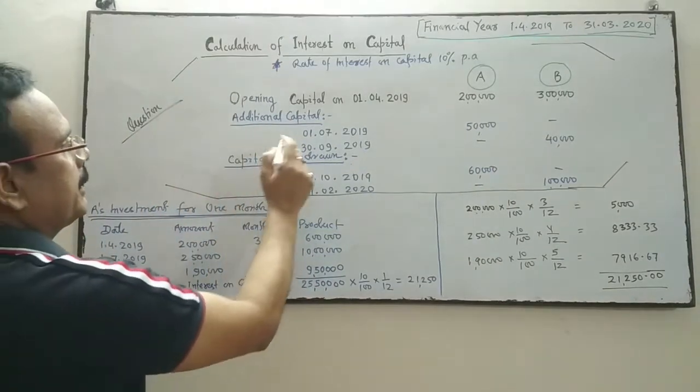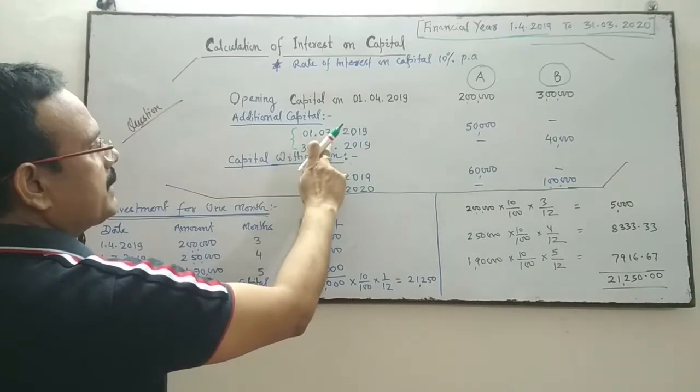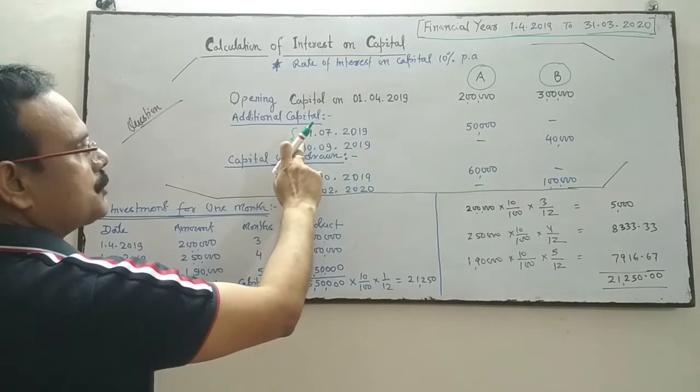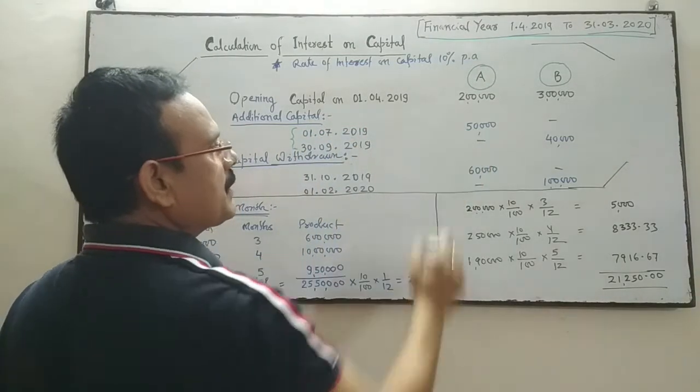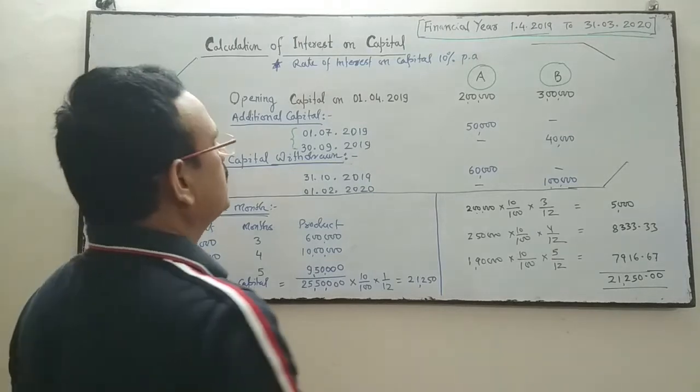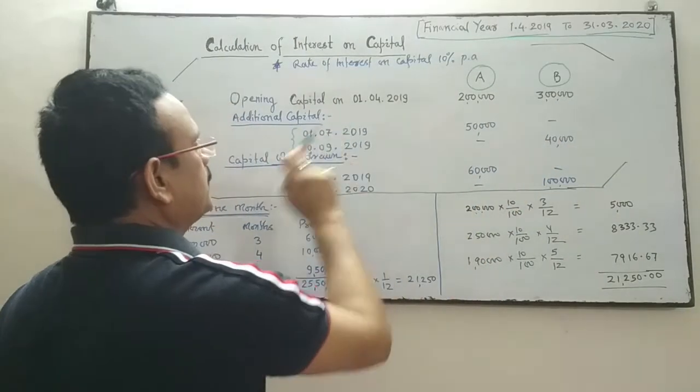Additional capital given by these partners: on 1st July 2019, A has contributed 50,000 as additional capital. B has not contributed any capital on that date.